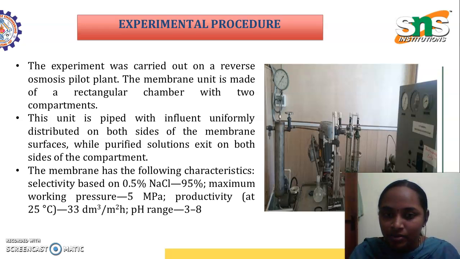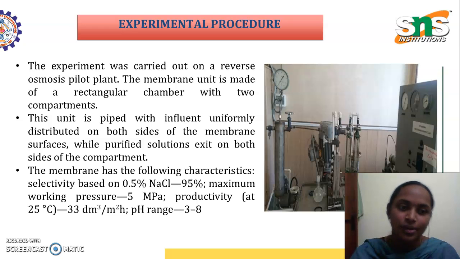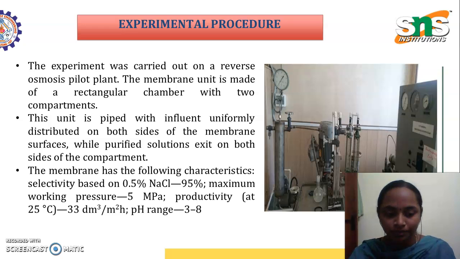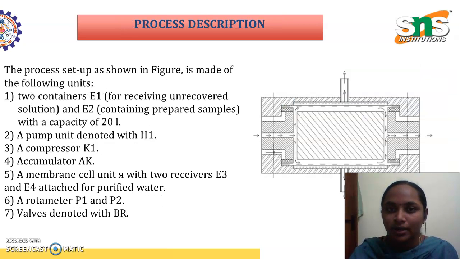Some of the characteristics of the membrane are given. They have selected it based on 0.5 percent NaCl, which gives 95 percent purified water, and the maximum working pressure is 5 megapascal, and the productivity will be 33 decimeter cube per meter square per hour. The pH range of water which we purify is 3 to 8. That is allowed for drinking water, as recommended by the World Health Organization.